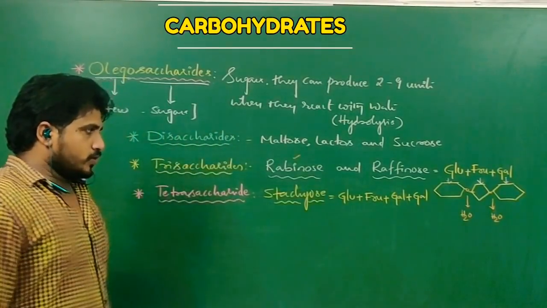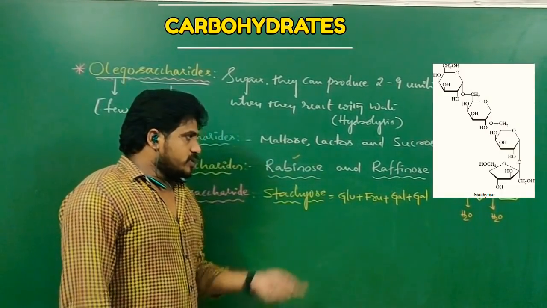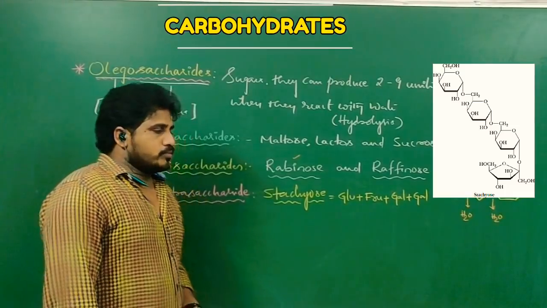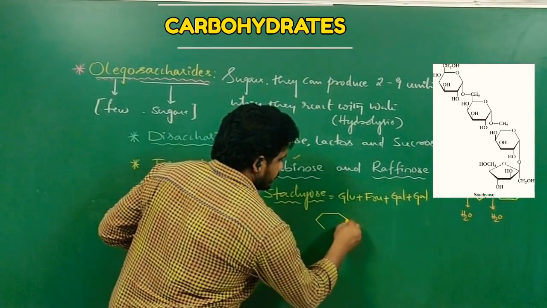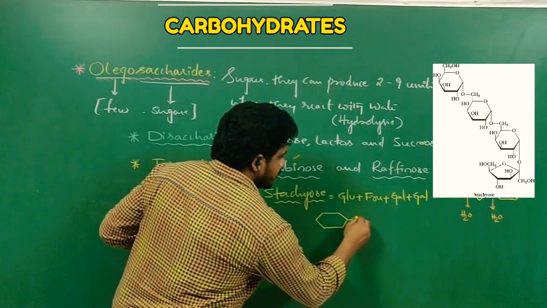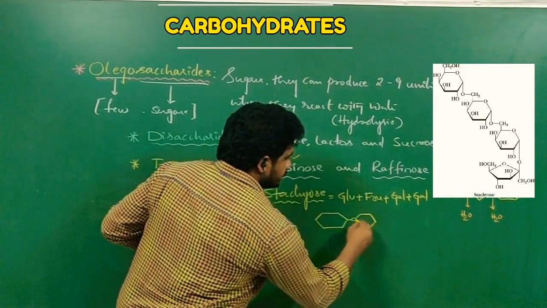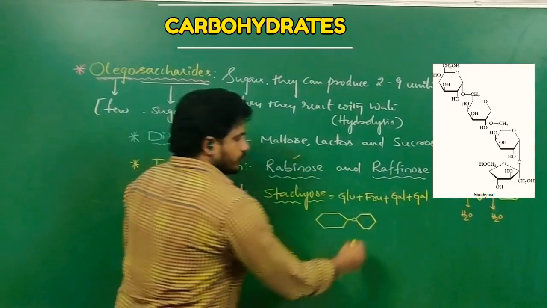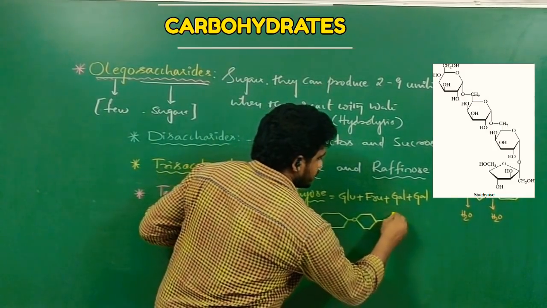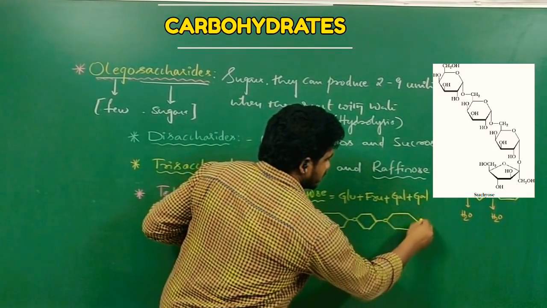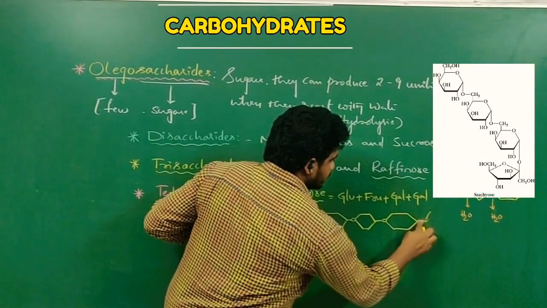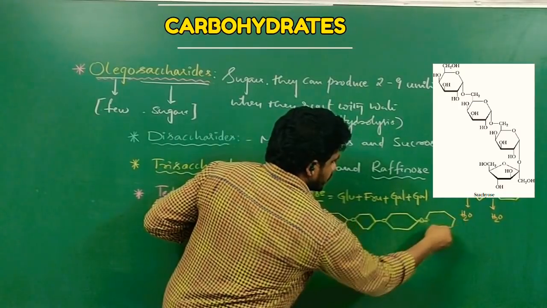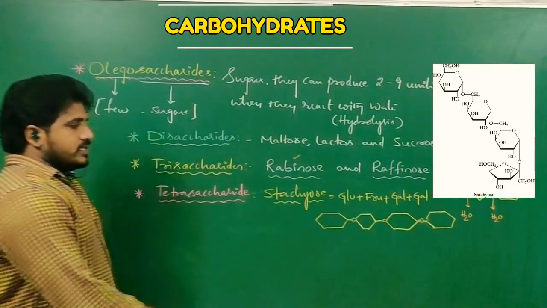So two galactose molecules, one glucose and one fructose molecule make the combination. The structure would be like this: a glycosidic bond with the fructose, a glycosidic bond with the galactose, and a glycosidic bond with another galactose. So this is the structure of stachyose.